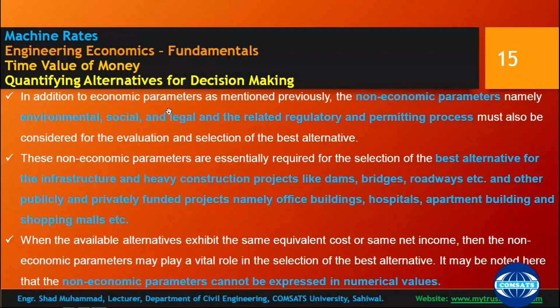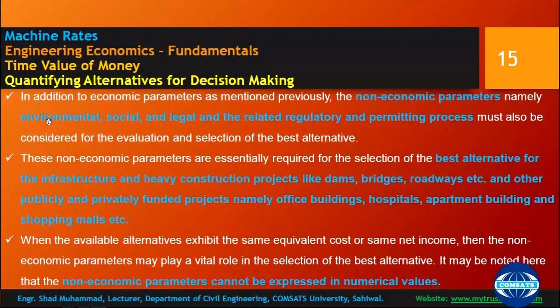In addition to the economic parameters mentioned previously, non-economic parameters, namely environmental, social, legal, and other regulatory and permitting processes, must also be considered for evaluation and selection of the best alternative. It says that economy should not be the only parameter for quantifying alternatives for decision making.